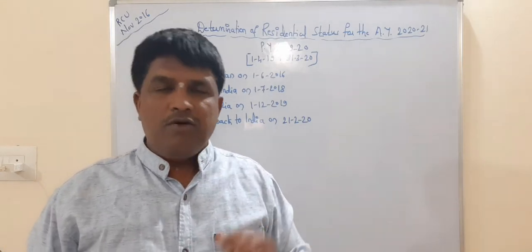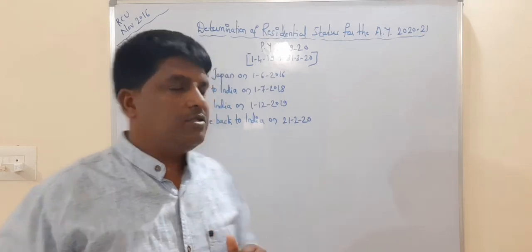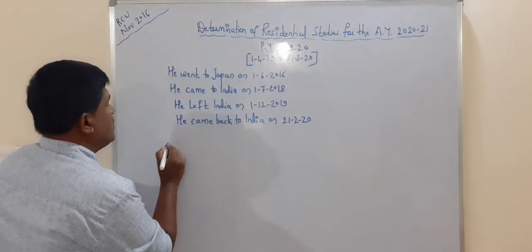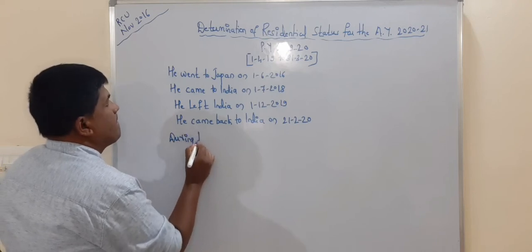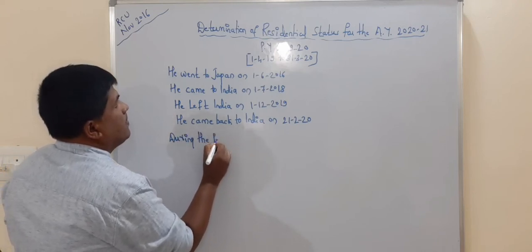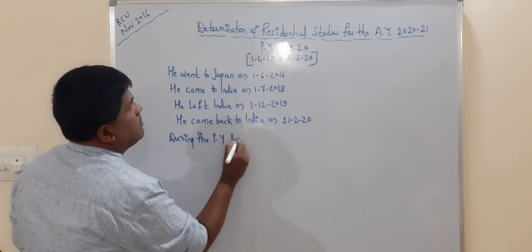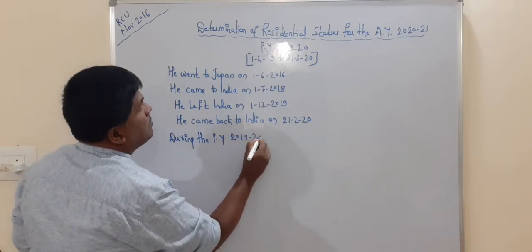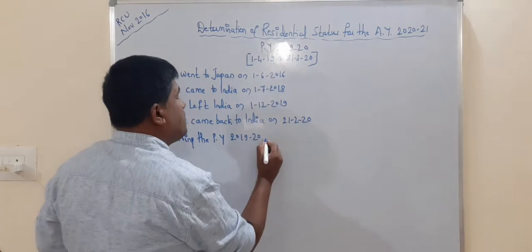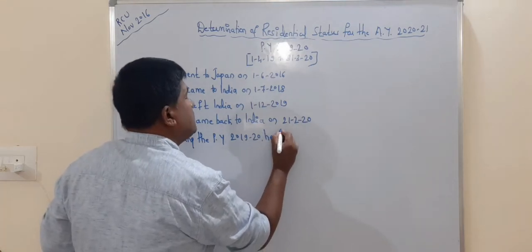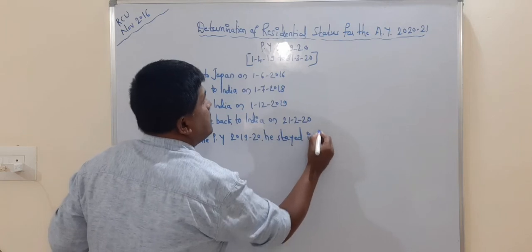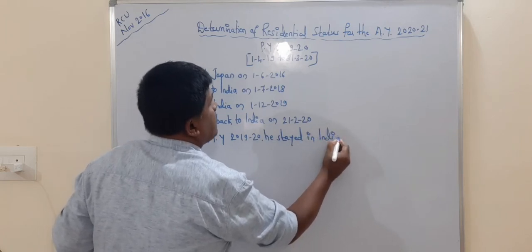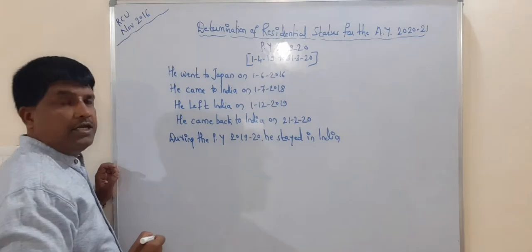You must remember this. First of all, I am going to write those dates. During the previous year 2019-2020, he stayed in India.